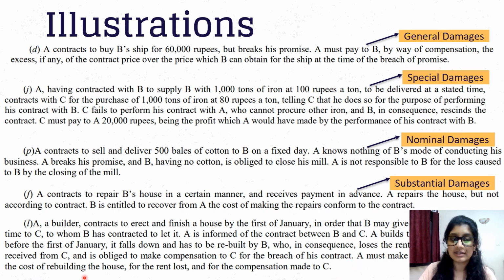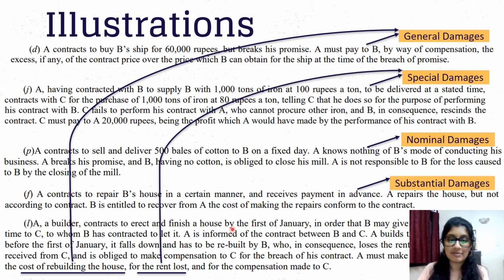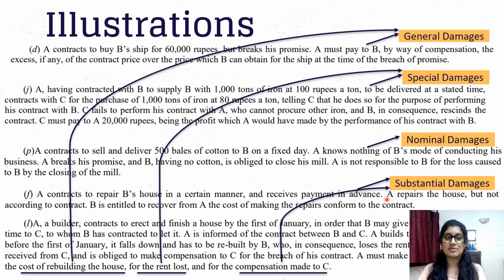So what arises from the general course of events? The cost of rebuilding the house, because he made it so badly that it fell and he had to rebuild it. Then the rent that is being lost: he had specifically told A that I need this to be done, otherwise I'm losing out this much money. So that is the special damages, the rent lost. And finally, over and above these two, there's also the extra compensation that B has to pay to C for breaching his contract with C, which he can also recover from A. So that becomes the substantial damages.